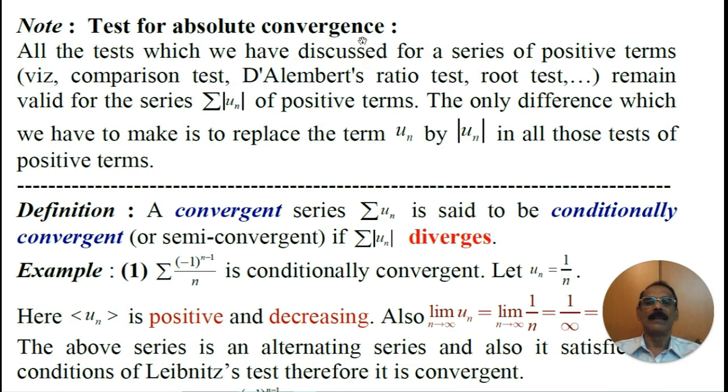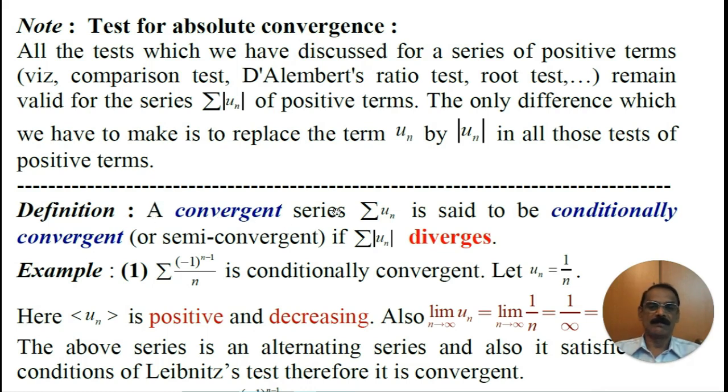Test for absolute convergence. All the tests which we have discussed for a series of positive terms, namely comparison test, D'Alembert's ratio test, root test, etc., remain valid for the series Σ|Un| of positive terms. The only difference which we have to make is to replace the term Un by modulus of Un in all those tests of positive terms.